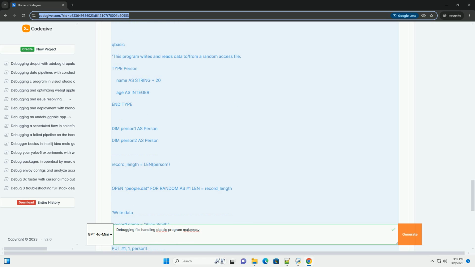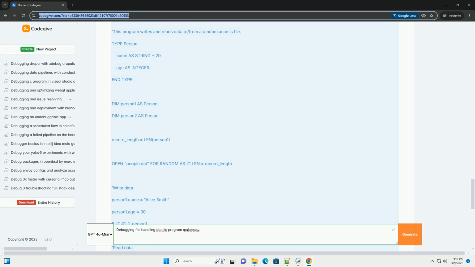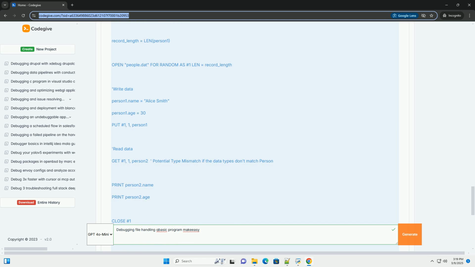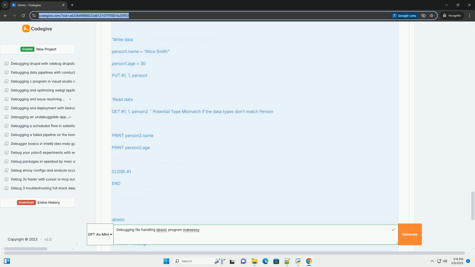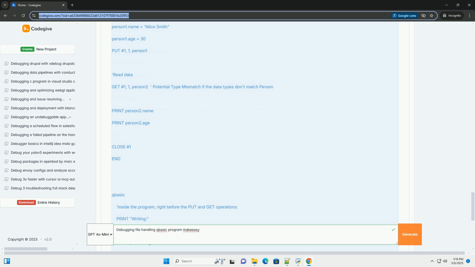Input. Opens a file for reading only. The file must exist. Output. Opens a file for writing. If the file exists, its contents are overwritten. If it doesn't exist, it's created. Append. Opens a file for writing, adding data to the end of the file. If the file doesn't exist, it's created.